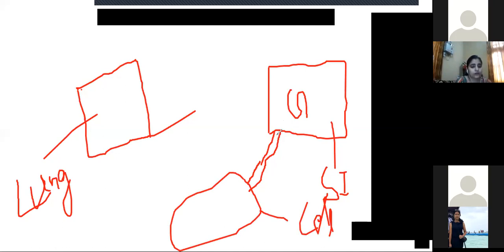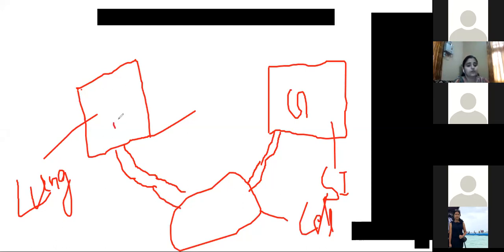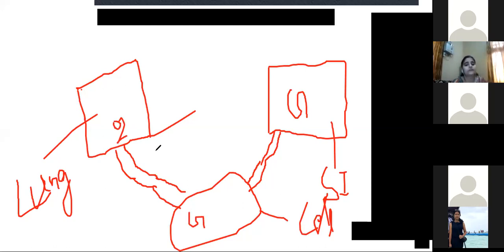The lungs are also surrounded by blood capillaries, which we will discuss thoroughly when we study the structure of the lungs. But just look at this whiteboard: the lungs contain oxygen. So from the lungs, the oxygen comes into the blood capillaries, and finally it enters into the cell. So from the small intestine, the glucose enters into the cell through the blood, and from the lungs, the oxygen enters into the cell through the blood.